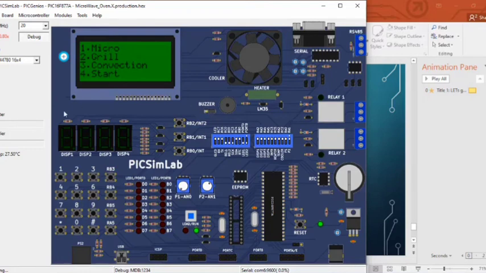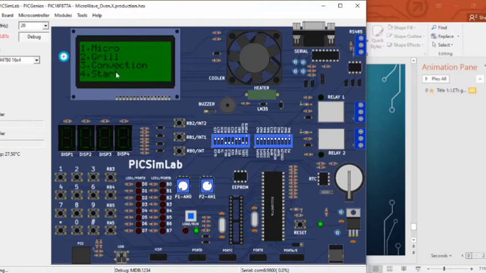Let's see how it works. Let me click the macro mode first. It shows that the maximum power it consumes is 900 watt. It asks me to enter the time. Let me enter 5 seconds for our convenience. Let me enter hash. It shows 5 seconds. The cooler started running. After finishing, the buzzer will be turned on. I think you have heard that buzzer sound.